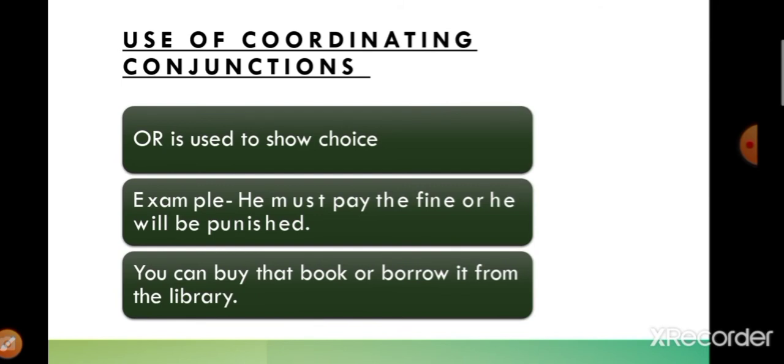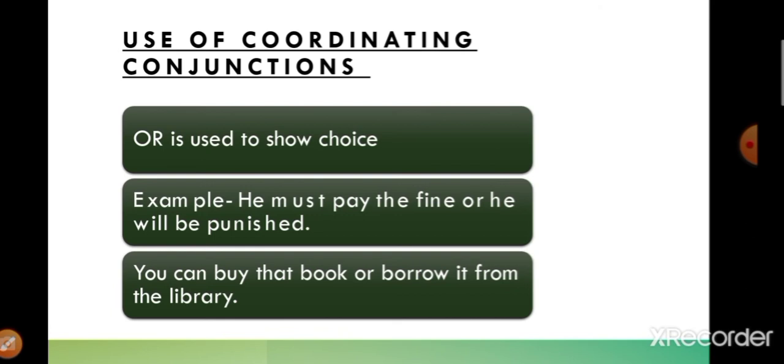Let us come to the next one, use of coordinating conjunction or. Or is used to show choice. We are very much aware of this word or. Choices are in front of us, and when we need to choose between two things, or is used. Example, he must pay the fine or he will be punished. So what is the choice? The choice in front of him is that either he pays the fine or he will be punished. That is why the word or is used.